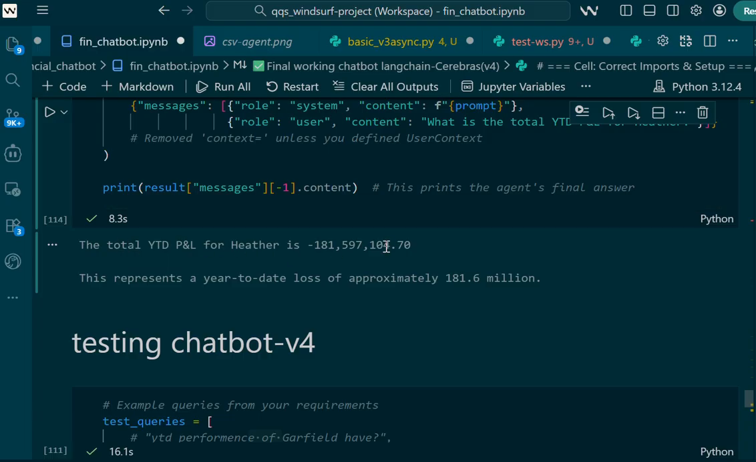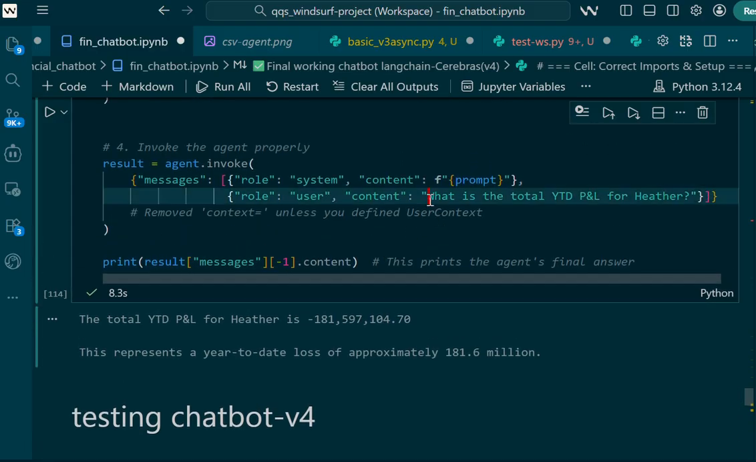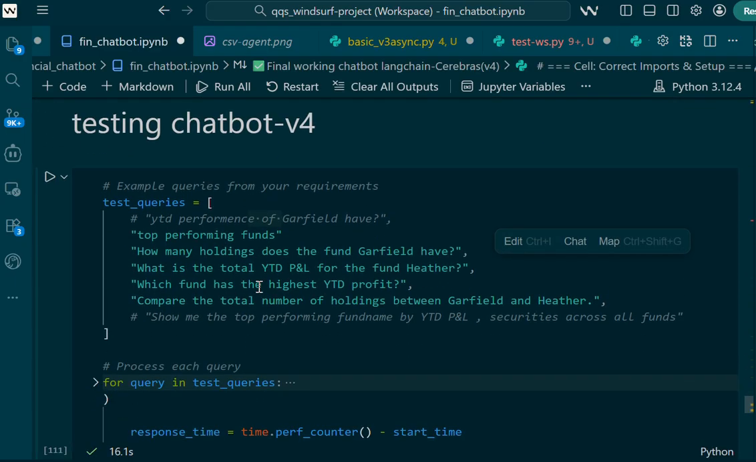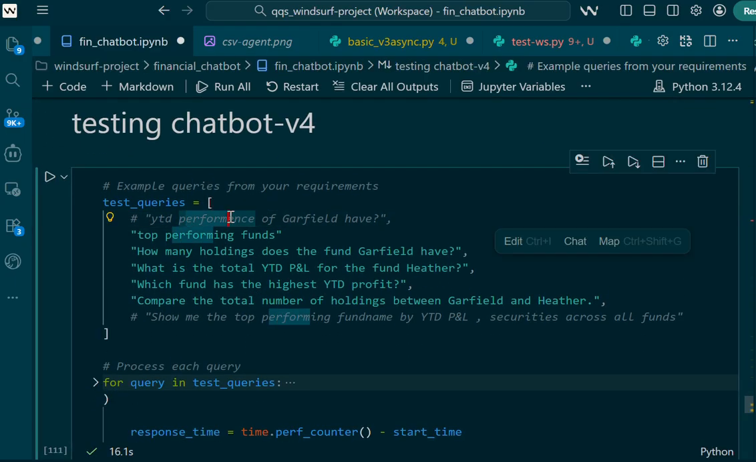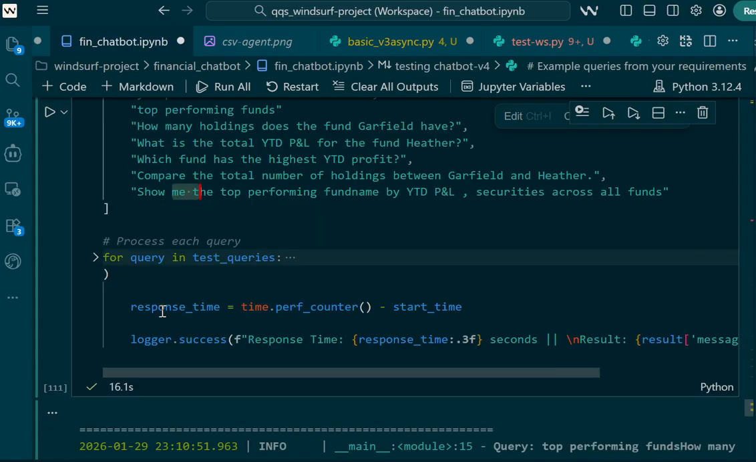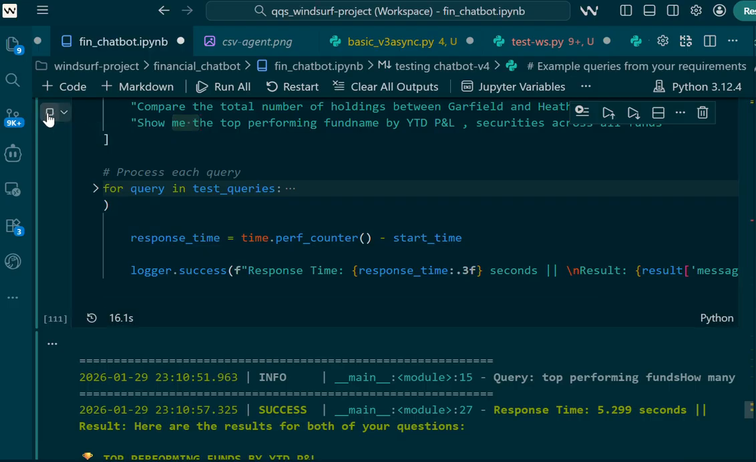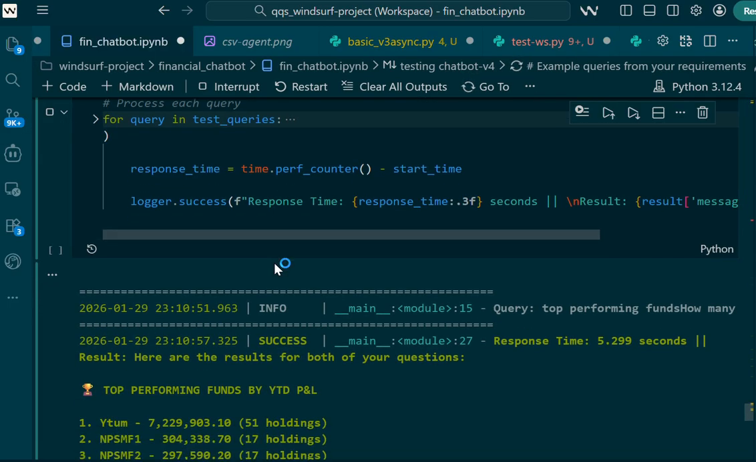The question was, what is the total YTD P&L for Heater? It answers in this way. Now, to do more testing, we have created seven sample test queries, and we'll run them again. I'm rerunning it, I previously tested it, so it is going to run them one by one.